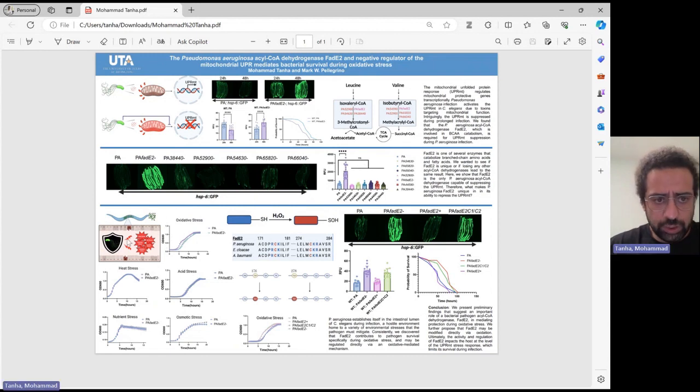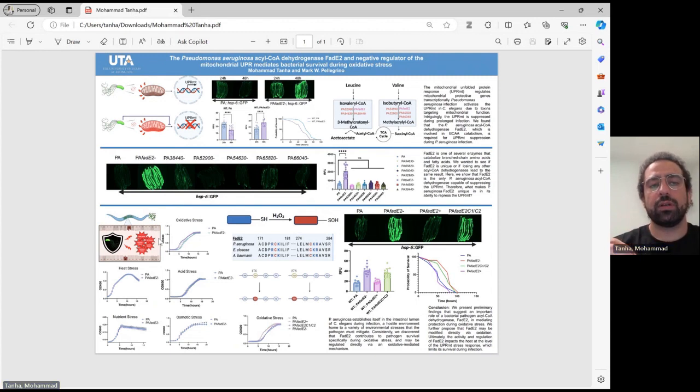So here we started looking at the bacterial environment. This is a very stressful environment inside the lumen of the C. elegans. The bacteria experience, during infection, different forms of stress: acid stress, heat stress, osmotic stress, oxidative stress. And we started looking at the FadD2 knockout and the wild type form of the bacteria.